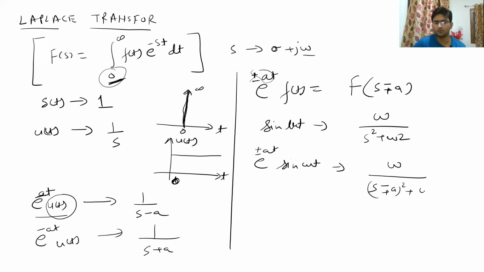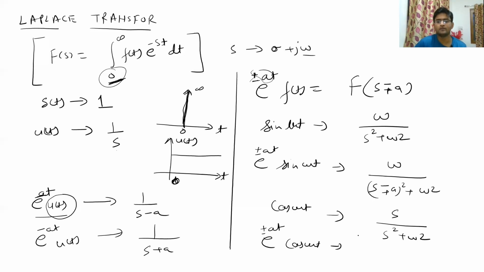Whole squared plus omega squared. So you can see that s is replaced by s plus a. Similarly, there is a function called cos omega t, and its Laplace transform will be s divided by s squared plus omega squared. And if you multiply similarly, as in the previous case, e to the power of minus at in cos omega t, what will we get? We will get s plus a divided by s plus a whole squared plus omega squared.